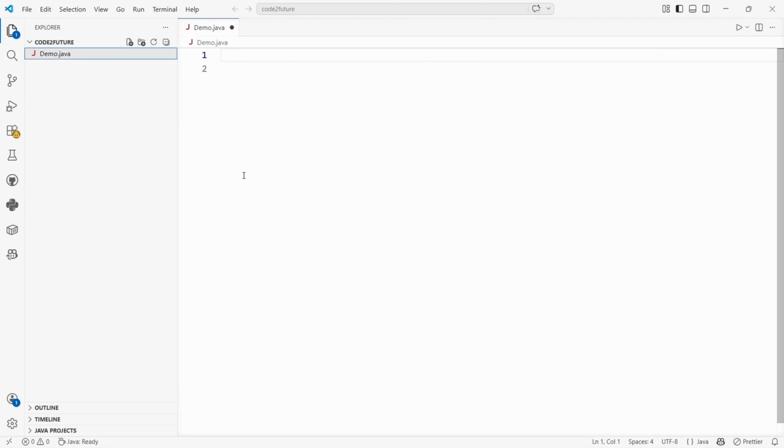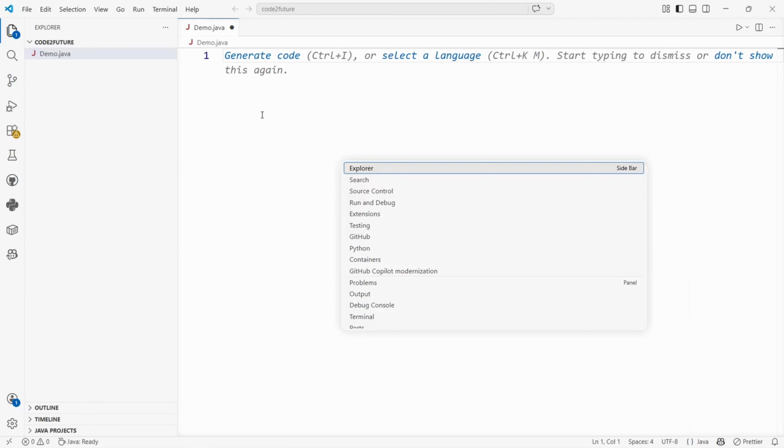Now I will show you how command line arguments work with a program. I have opened VS Code and created a file named Demo.java, because to save Java files we have to use .java after the file name.